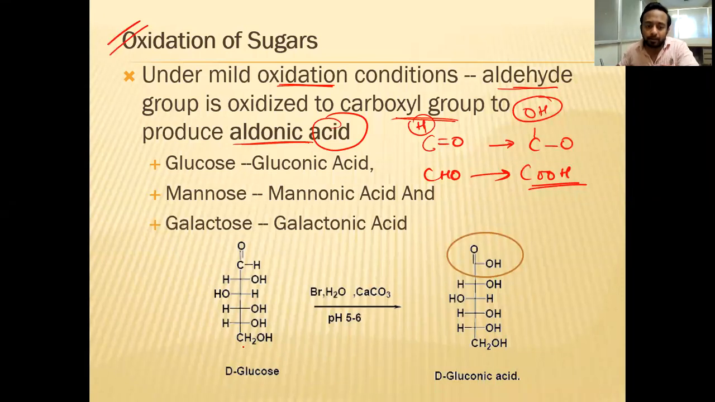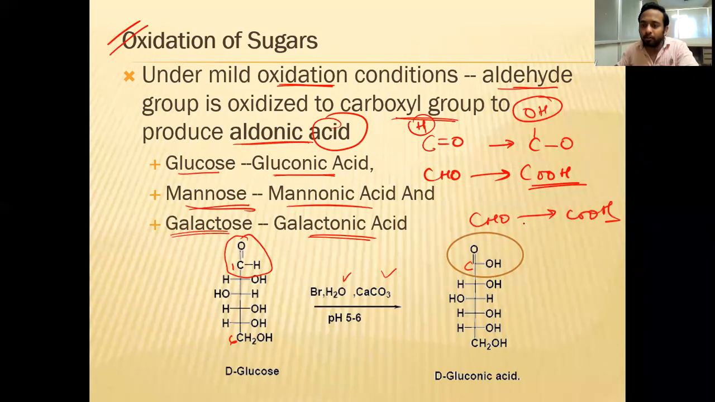Like in the figures also you can see, this is the first carbon atom and this is the sixth carbon atom. At the first carbon atom, it is undergoing oxidation to produce COOH, that is the acid group. So glucose is converted to gluconic acid, mannose is converted to mannonic acid, galactose is converted to galactonic acid. This occurs under mild oxidation conditions, where CHO is converted into COOH, which is an acid. It is the oxidation of the sugars.